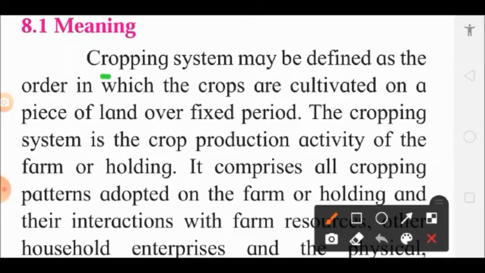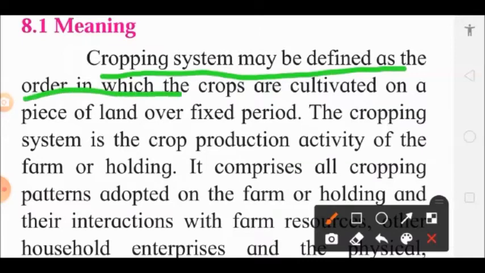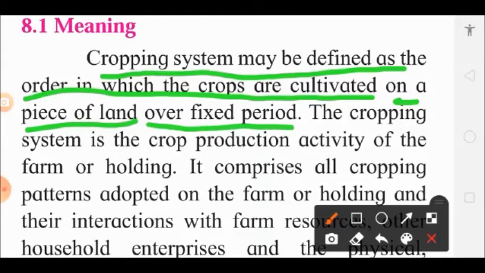Cropping system may be defined as the order in which crops are cultivated on a piece of land over a fixed period of time. What does it mean? That here in this case different crops are grown in a particular order.